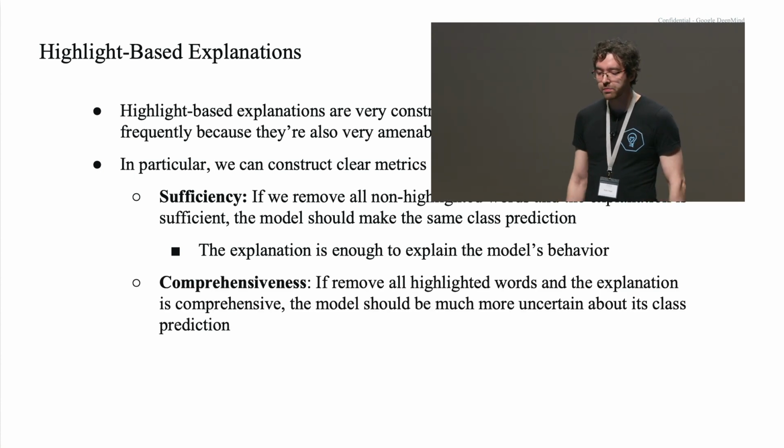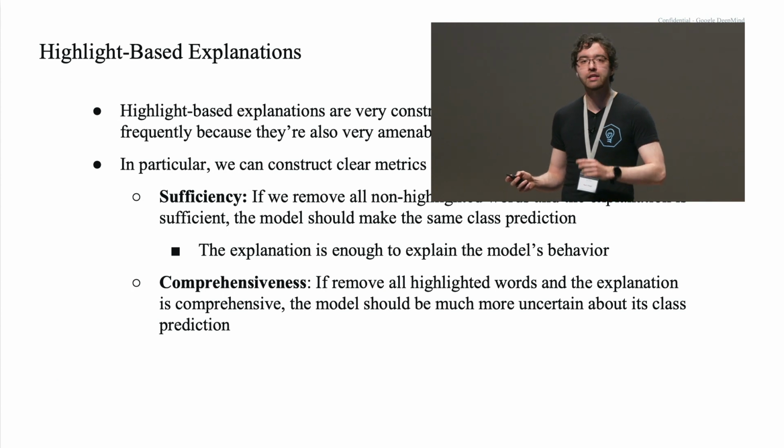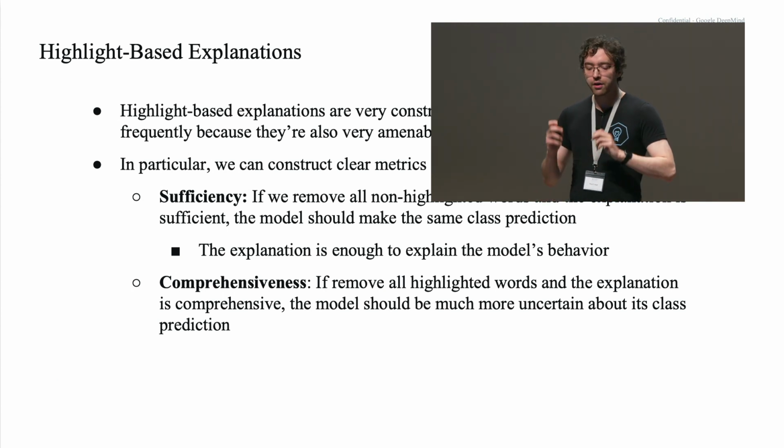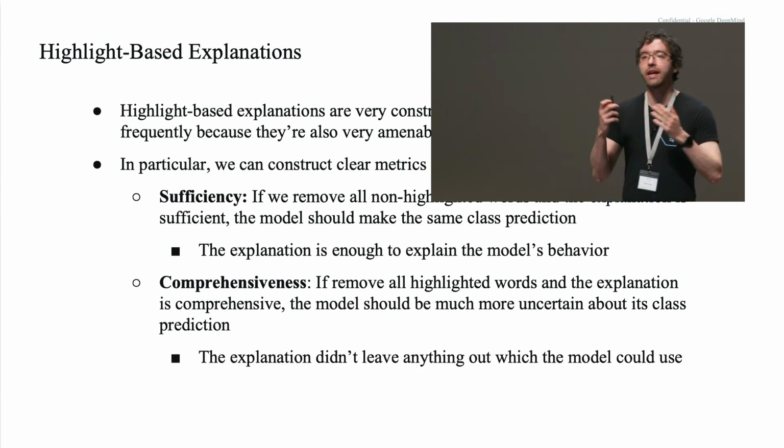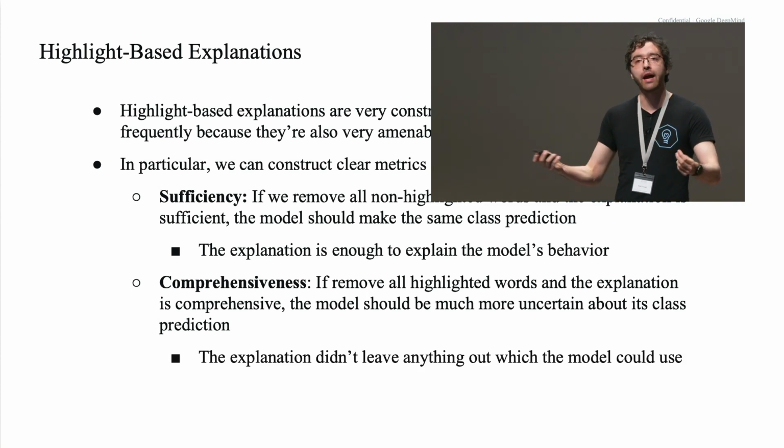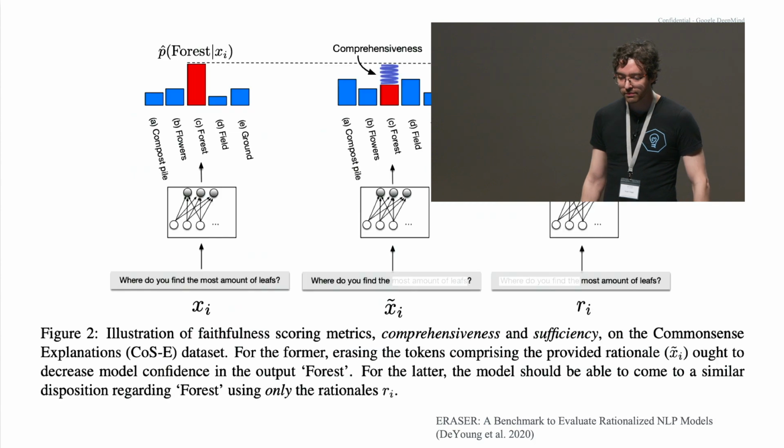Comprehensiveness says, if we remove all the highlighted words and the explanation is comprehensive, the model should be much more uncertain about its class prediction, meaning that the explanation didn't leave anything out that the model might be using.